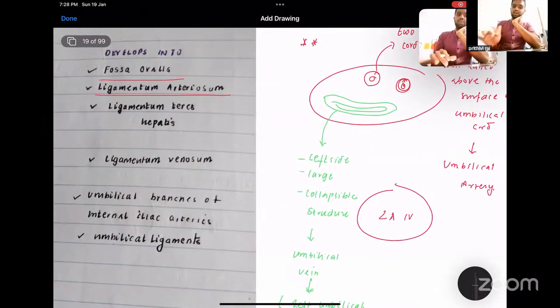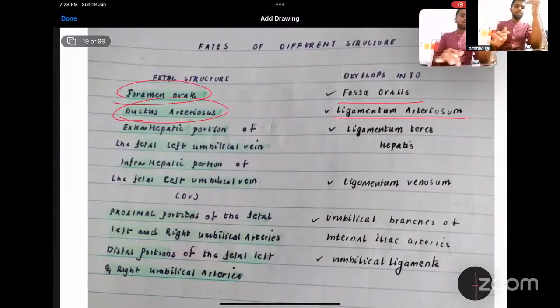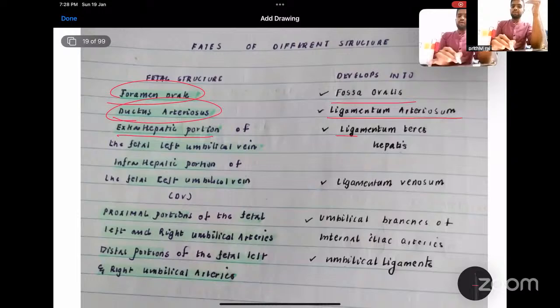So what happened to the umbilical vein? That is the left side umbilical vein. We have an extrahepatic component and an intrahepatic component. The extrahepatic component will become the ligamentum teres hepatis, whereas the intrahepatic portion will become the ligamentum venosum.